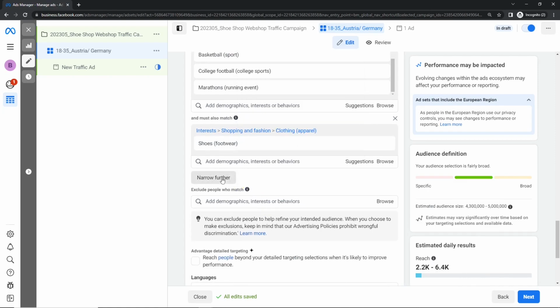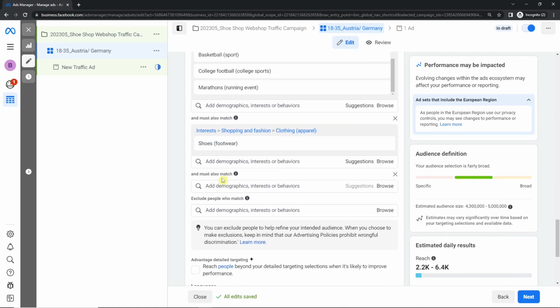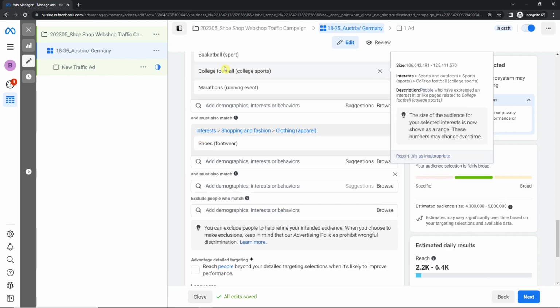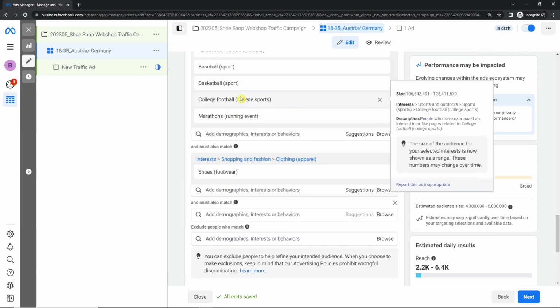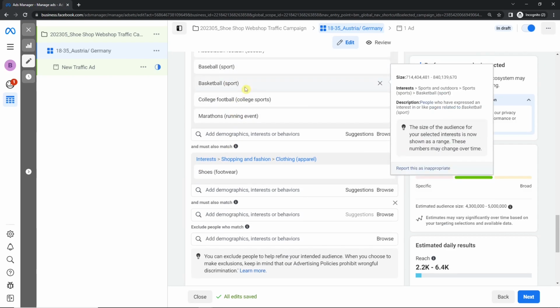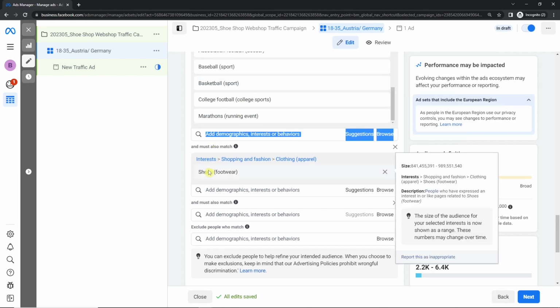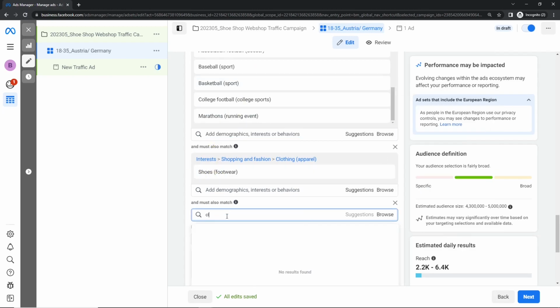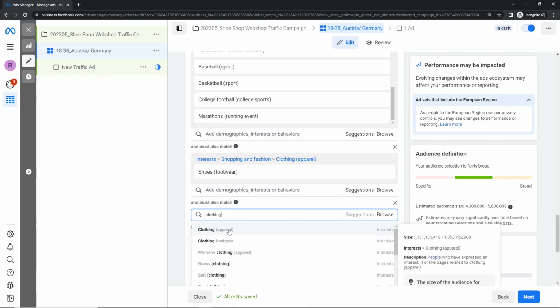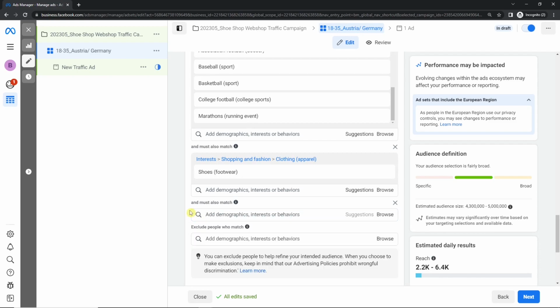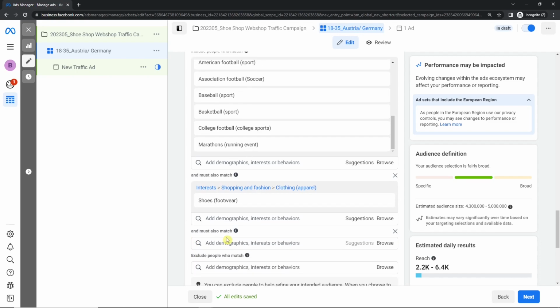And you can also narrow even further by clicking must like something from the above, one of that or a few of that, and for sure shoes, and maybe as well clothing, interested in clothing, or this and that job title. But you can also narrow down by clicking on exclude.